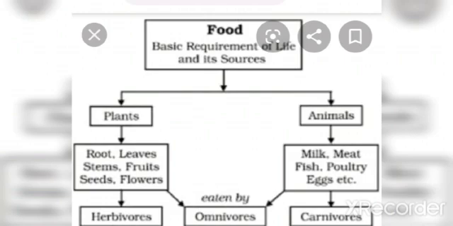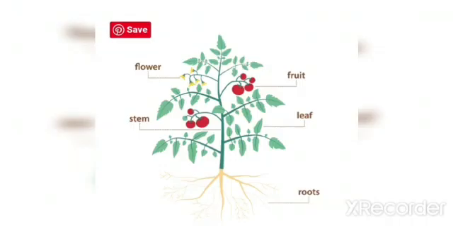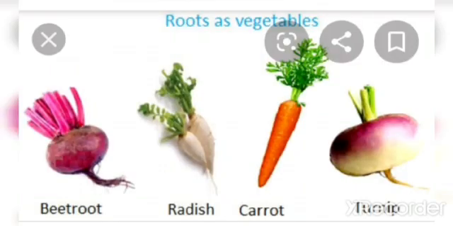Now you can see the picture of this plant. All of you are aware of all the different parts of the plant. These different parts are very important for us because they provide us food. Parts of the plant that we can eat are called edible parts. It is not always necessary that all the parts of the plants are edible. See some examples of the parts of the plant that are edible.